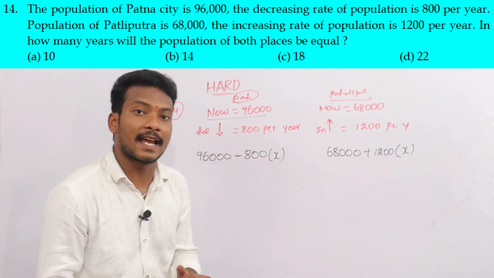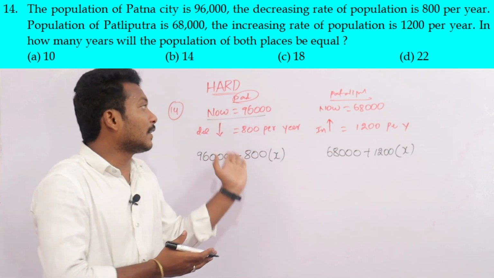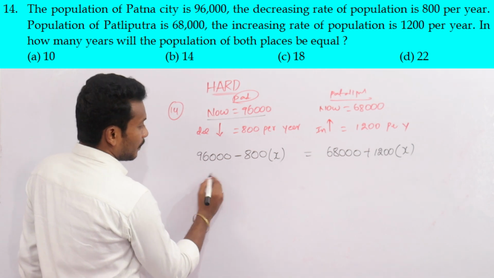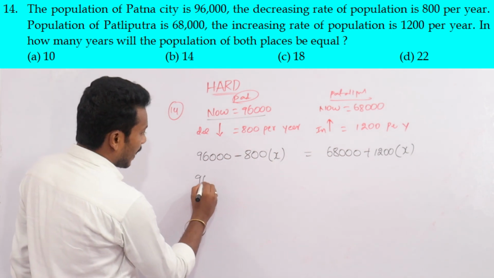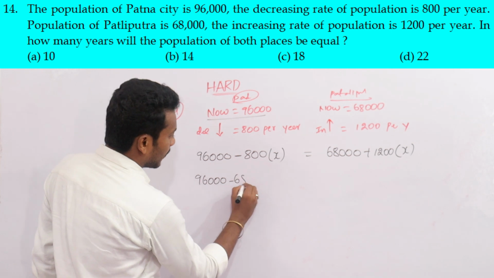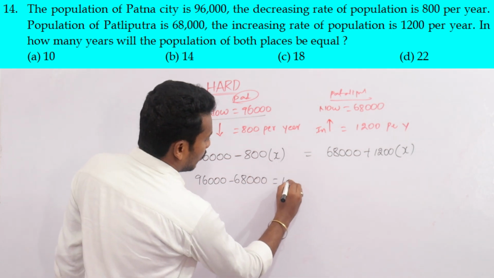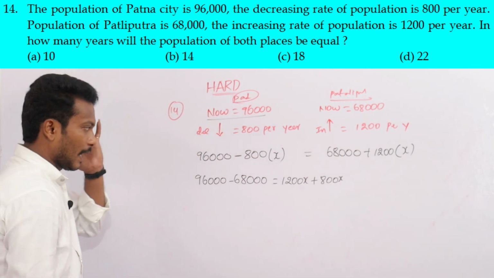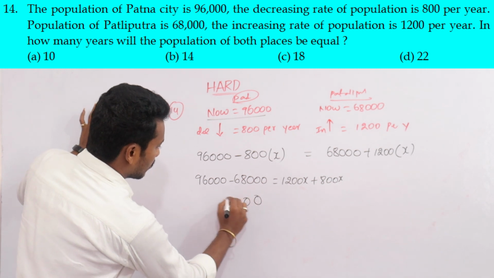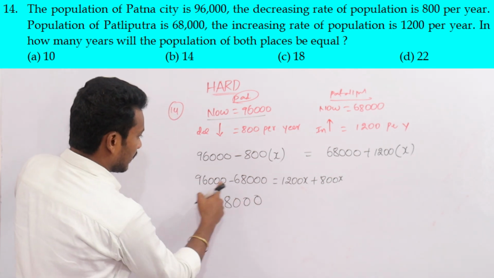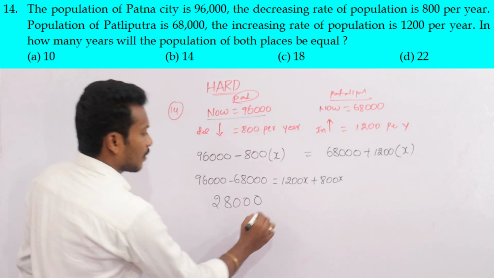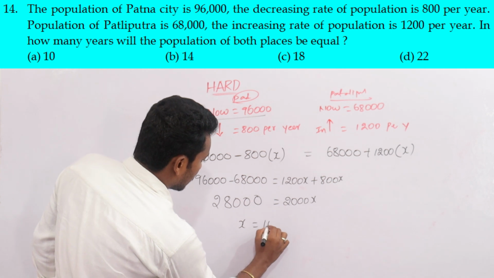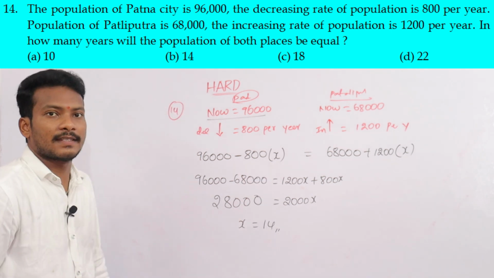Now after x years the population of Patna and Pataliputra are the same. Now 68,000 comes this side: 96,000 minus 68,000 is equal to 1200x plus 800x. 16 minus 8, 8 minus 6, 2, that is 28,000 is equal to 2000x. Now the value of x is 14.